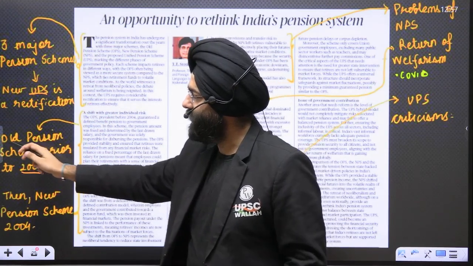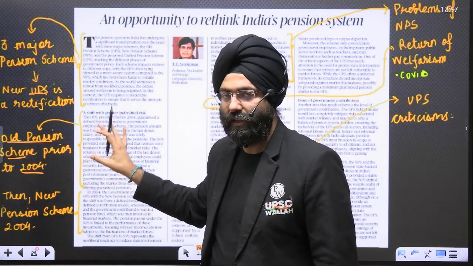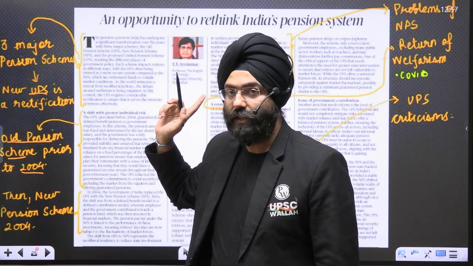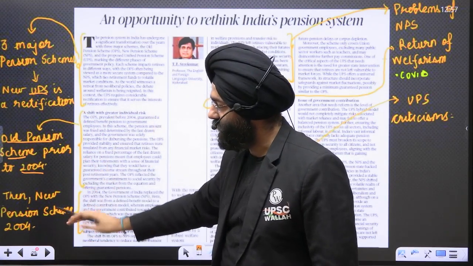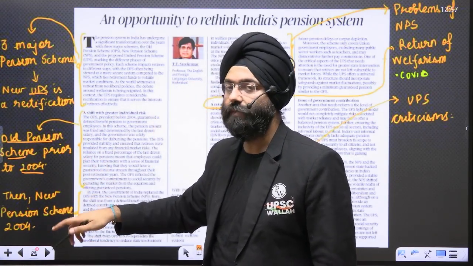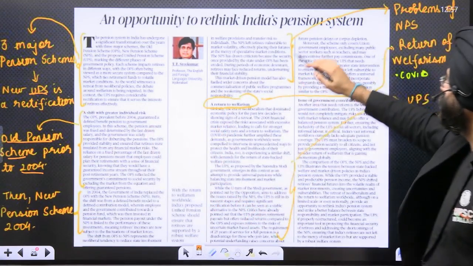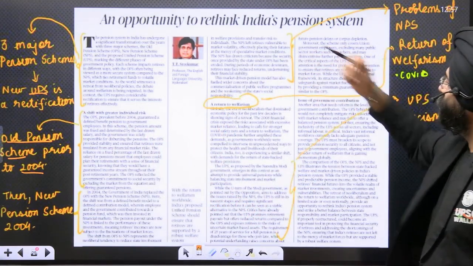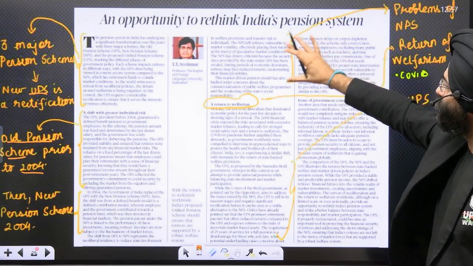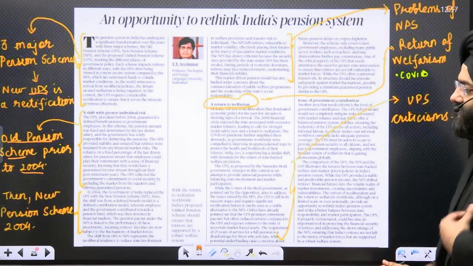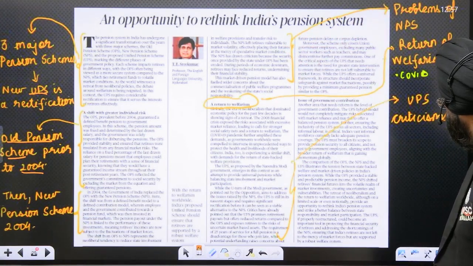So then the writer moves ahead and talks about the old pension scheme prior to 2004. That means he defines what the old pension scheme is in this particular paragraph, which we have already done in the discussion. Then he goes on to say that in 2004 the new pension scheme, the NPS, comes, which we have already discussed in the chart. Then he says that there are a lot of problems with respect to the NPS, the new pension scheme.